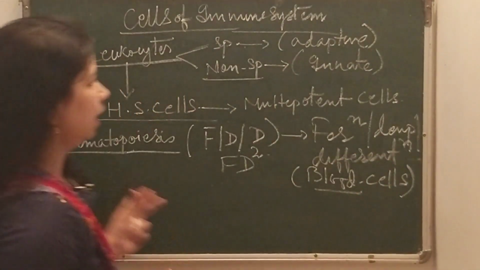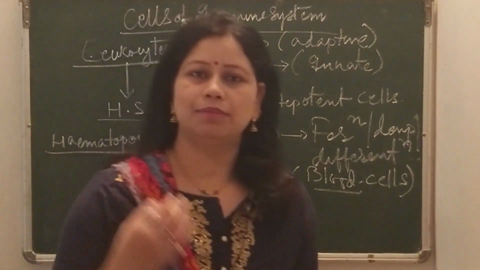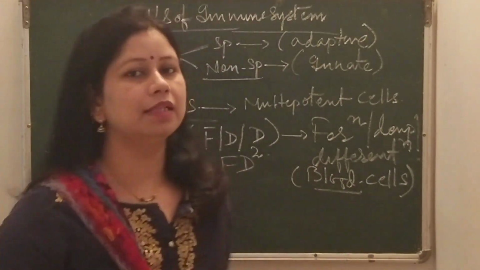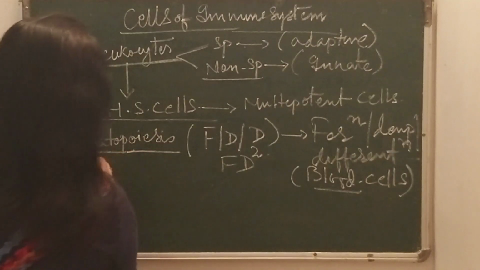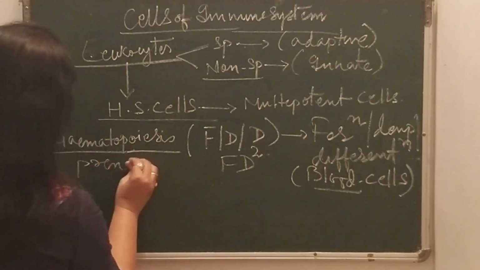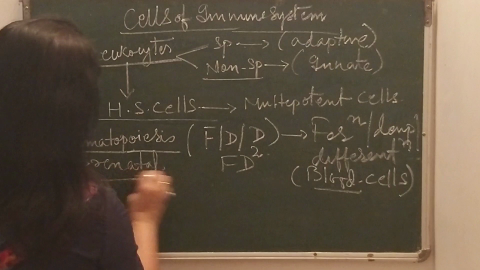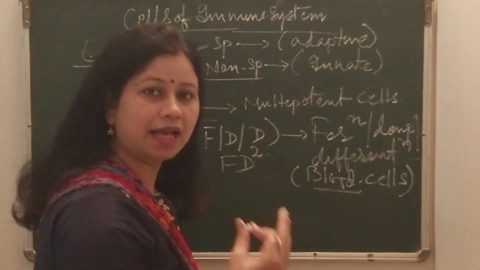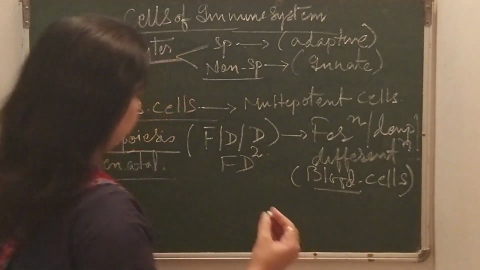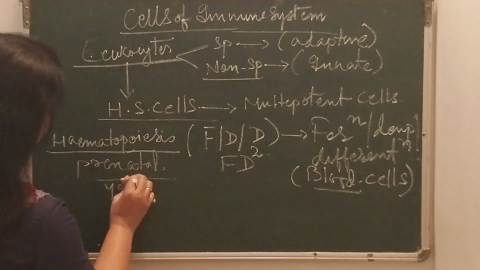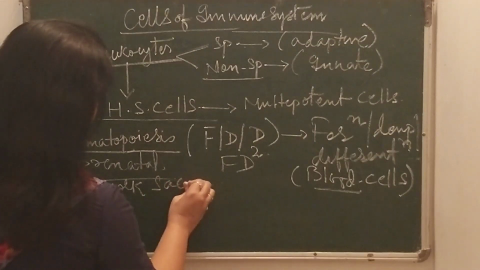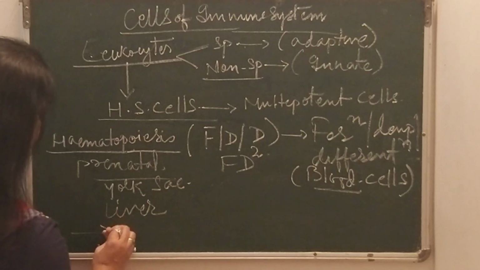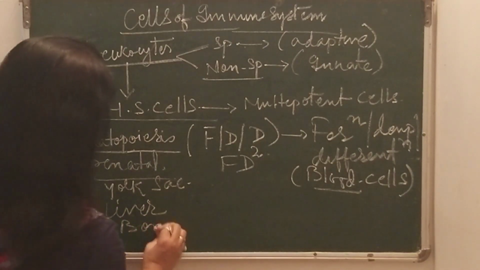Now hematopoiesis occurs in which sites? In the prenatal stage, it occurs first in the yolk sac, then in the liver and lastly in the bone marrow.